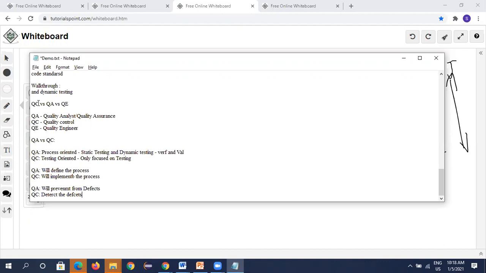Differentiate it and write it the way you understand, so that it becomes notes for you. Whenever you go for an interview or want to refer, you can just have a look at the notes. That would be more helpful and easier for you to prepare for interviews.